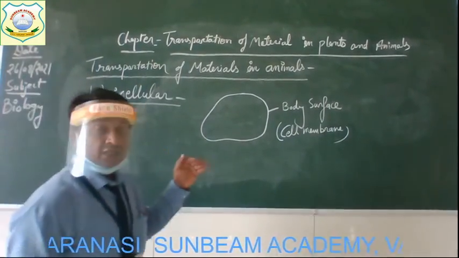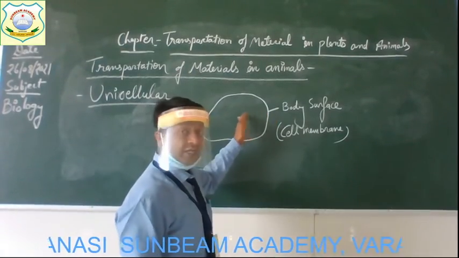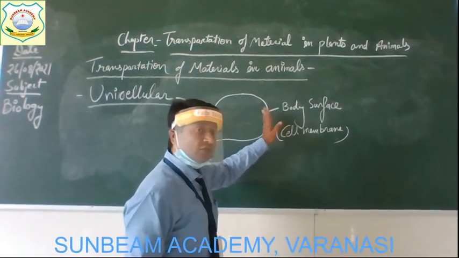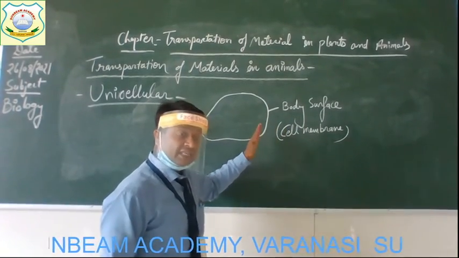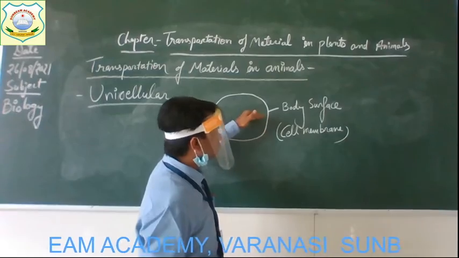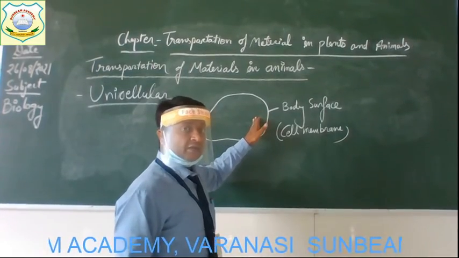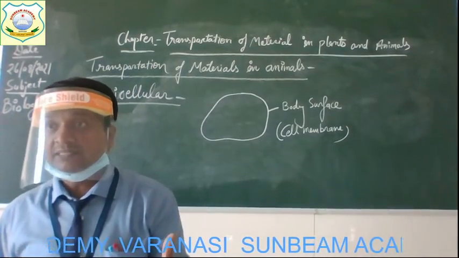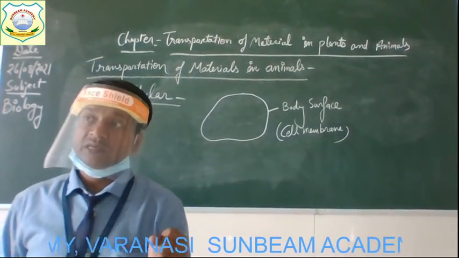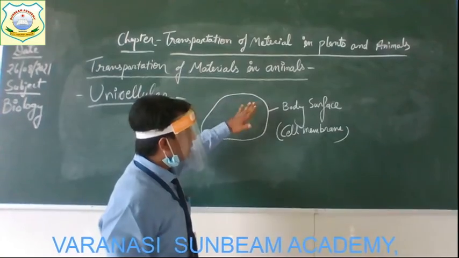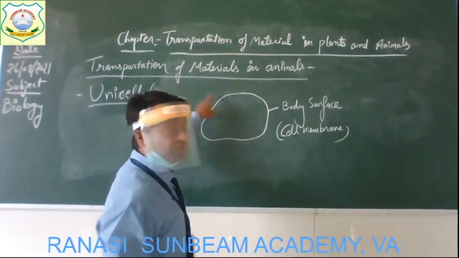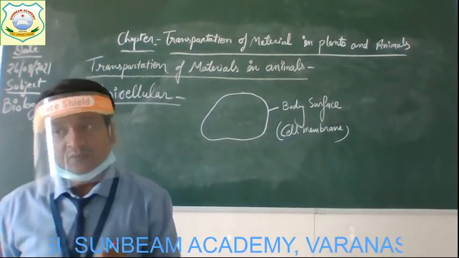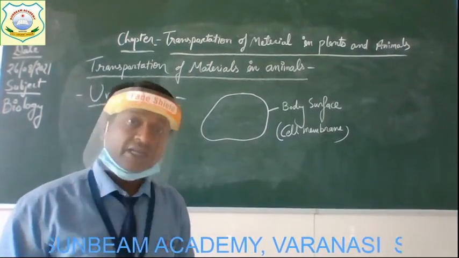So a gas like oxygen moves in through this cell membrane. Carbon dioxide moves out through this cell membrane. And just like that, the food moves in through this cell membrane. Alright, so these two important substances, the nutrients and the oxygen, are transported into the body through this surface, as their body is made up of only a single cell.